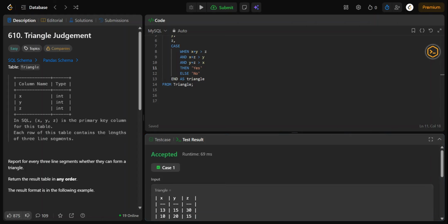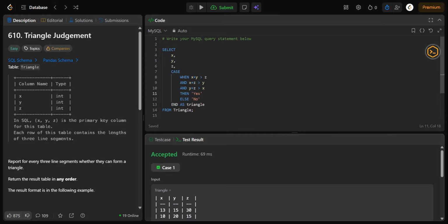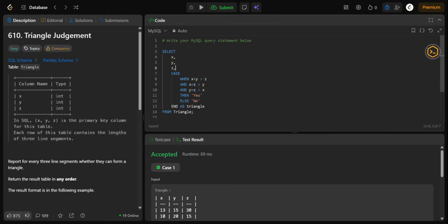Okay, so let's break down this query. For the select statement, select x, y, z returns all three side lengths. This is our first step. Next, case checks whether the triangle conditions are satisfied or not.